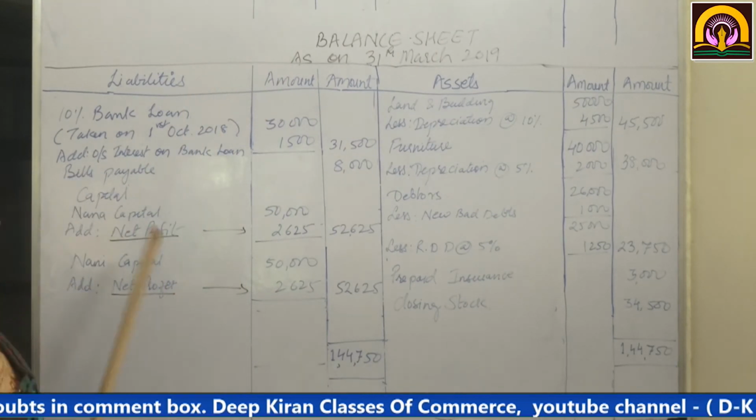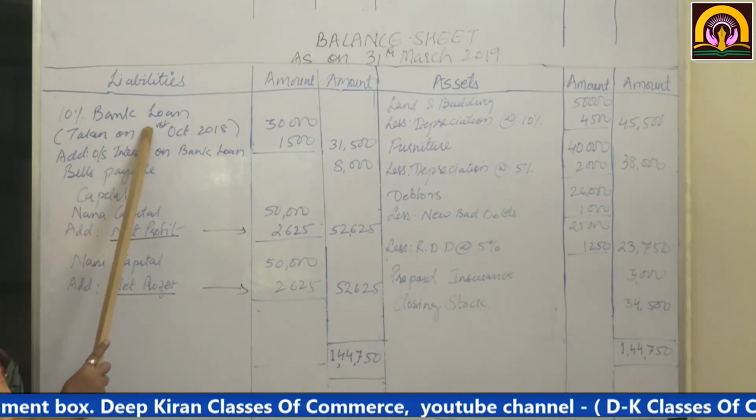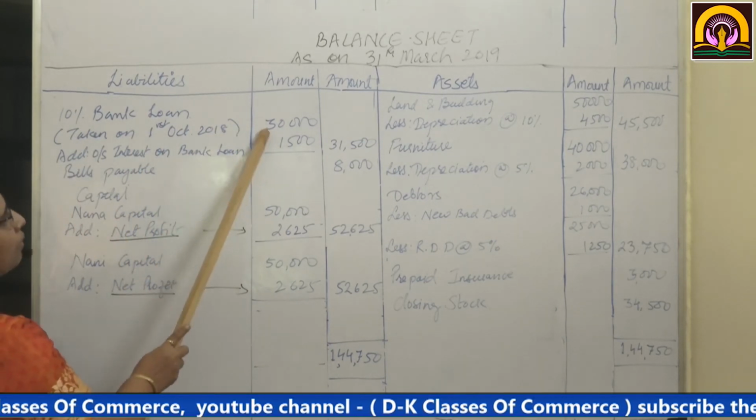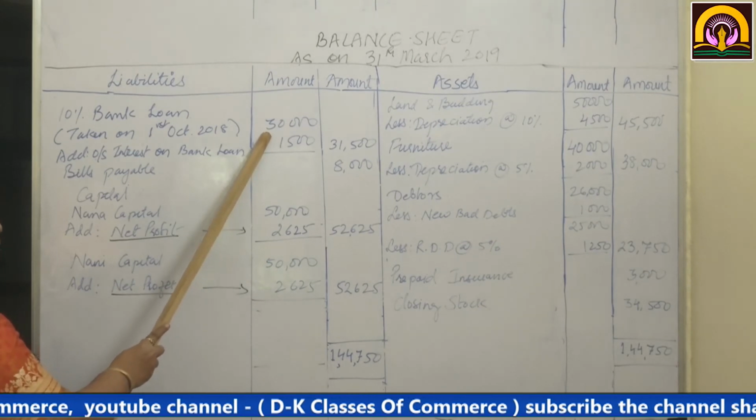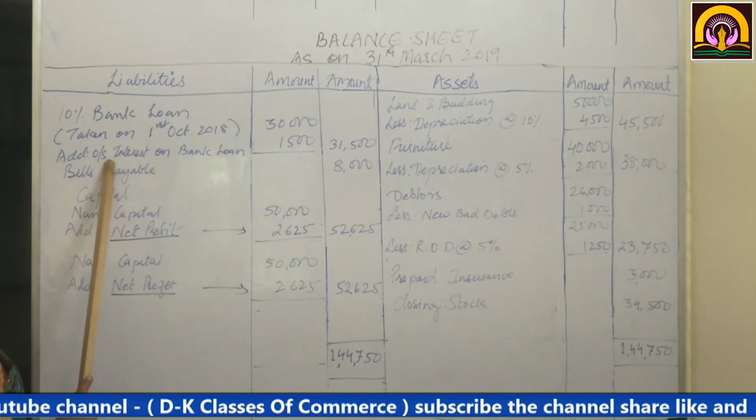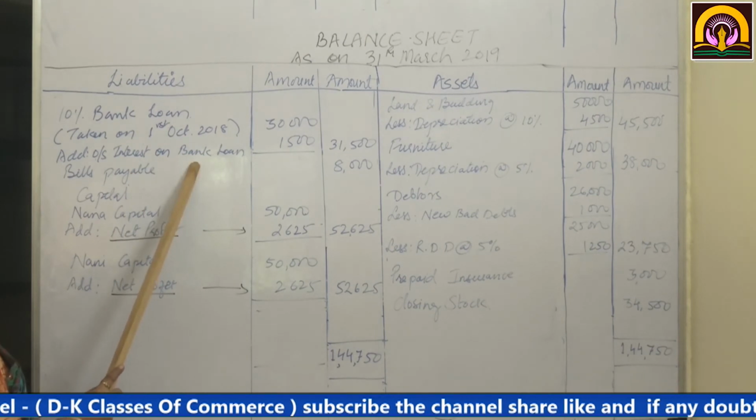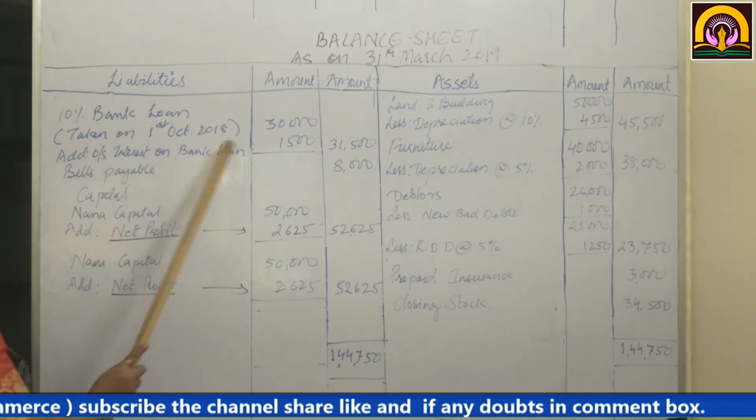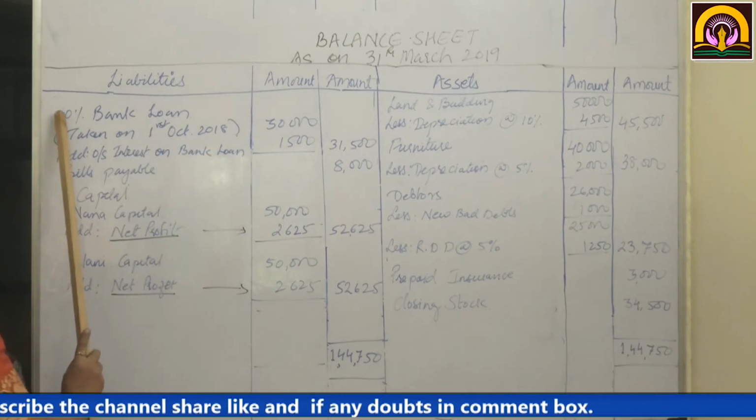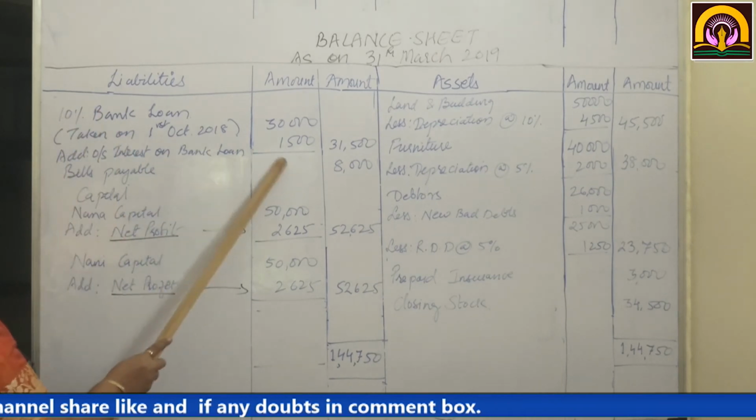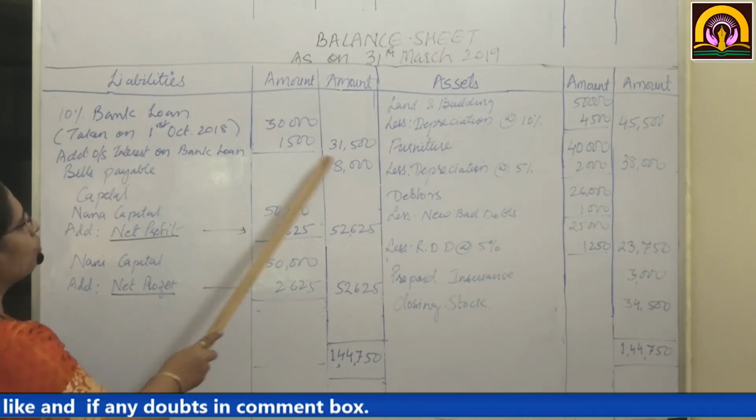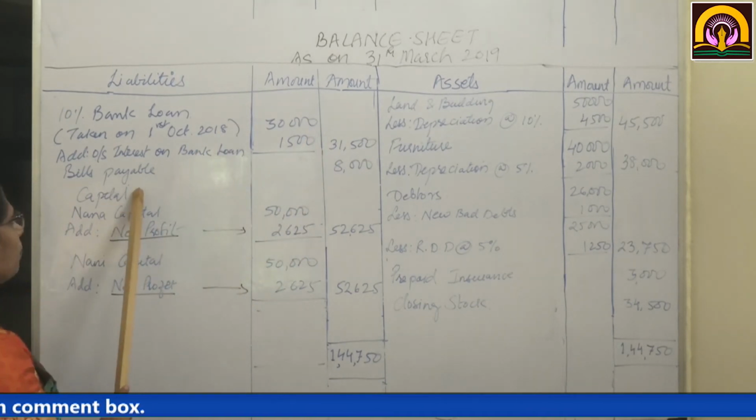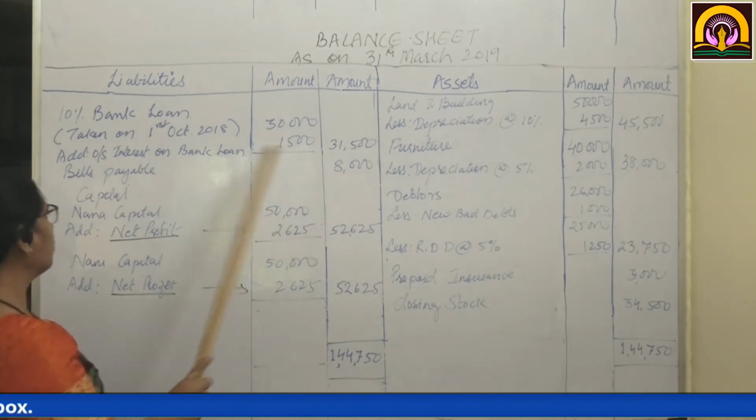Now liabilities. See, 10% bank loan. When it was taken on 1st October 2018, how much was taken? 30,000. So we are going to add outstanding interest on the bank loan, because it was taken 6 months ago. So only 6 months interest will be taken at the rate of 10% per annum. That will amount to 1,500. So total liability will be 31,500. Bills payable amounted to rupees 8,000.